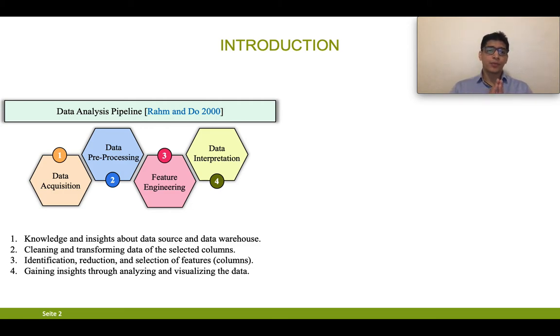According to a paper proposed by Ram and Doe in 2000, a data analysis pipeline comprises these steps: data acquisition, data pre-processing, feature engineering, and data interpretation. Data acquisition gives insights about data sources and data warehouses. Data pre-processing tells us about cleaning and transforming the data. Feature engineering helps us select the relevant features, and data interpretation tells us the insights through analyzing and visualizing the data.